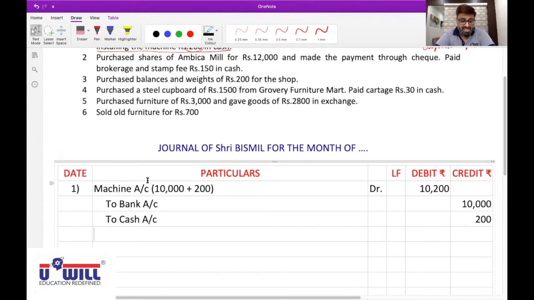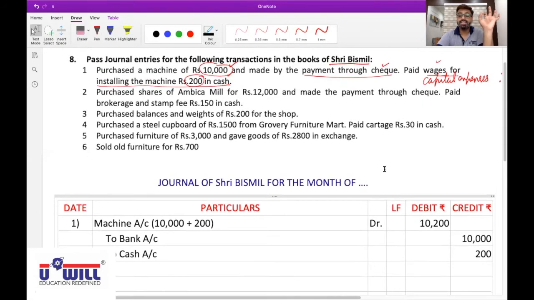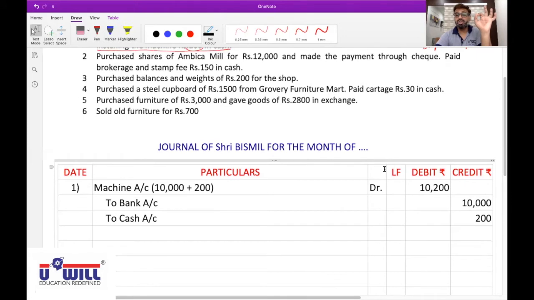Once again, what is the first effect? Machine comes in. Rule: debit what comes in. Therefore, it affects the machine account. Machine account debited with 10,000, and the 10,200 wages should not be debited separately. Did you understand this? It will be added in the cost of machine.